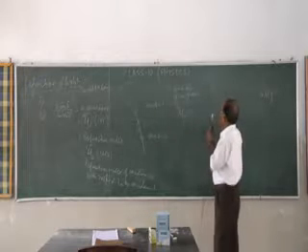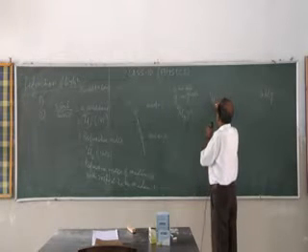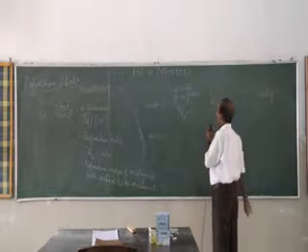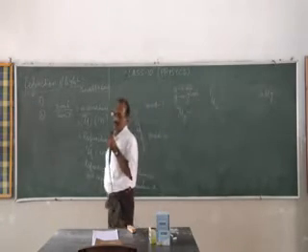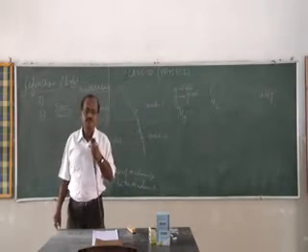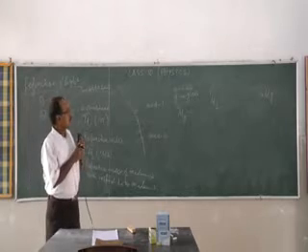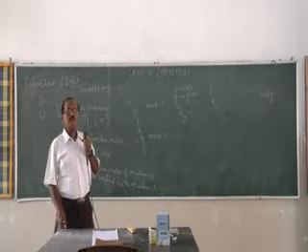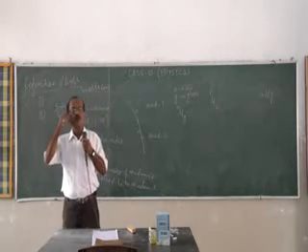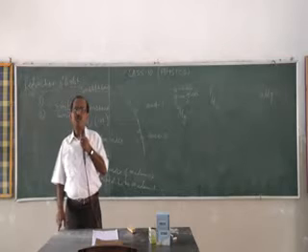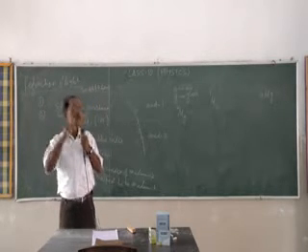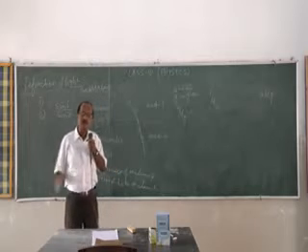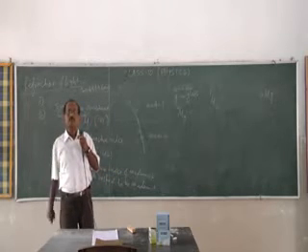Okay. Another, so 1 mu 2 is equal to, now how will you define refractive index of a medium? So refractive index of a medium is the ratio of sine angle of incidence in the first medium to the sine angle of refraction in the second medium.